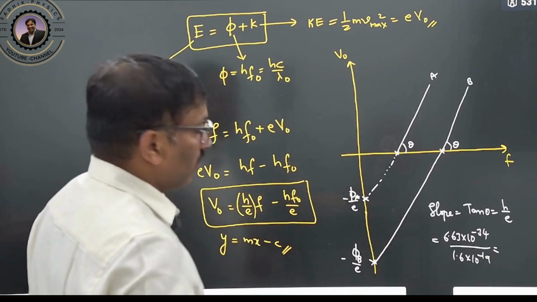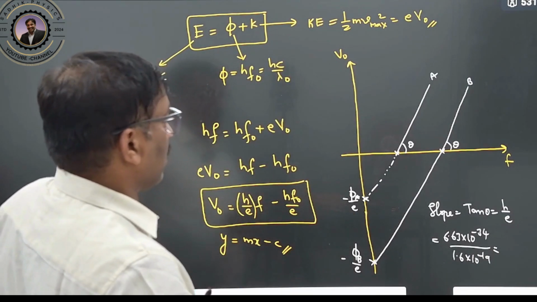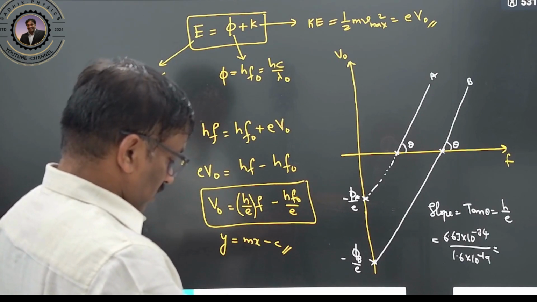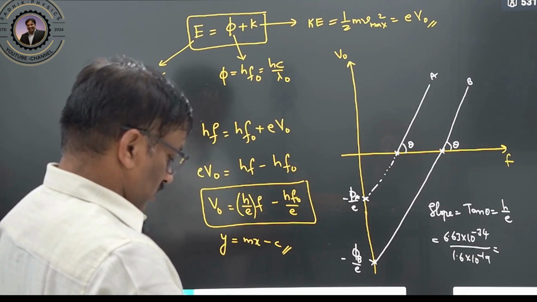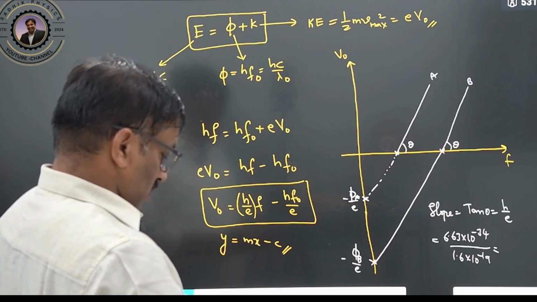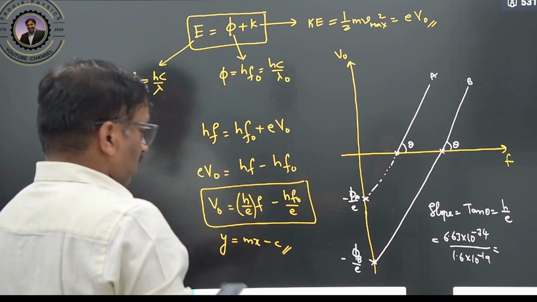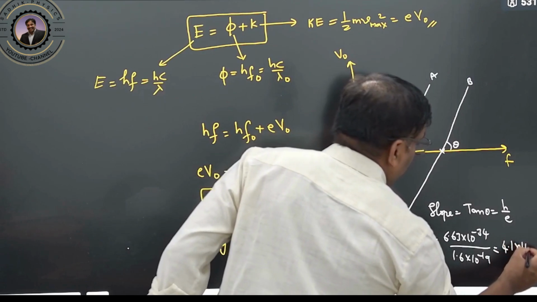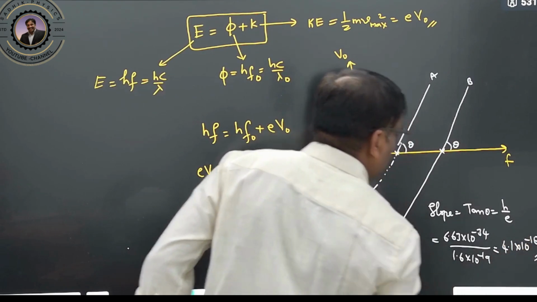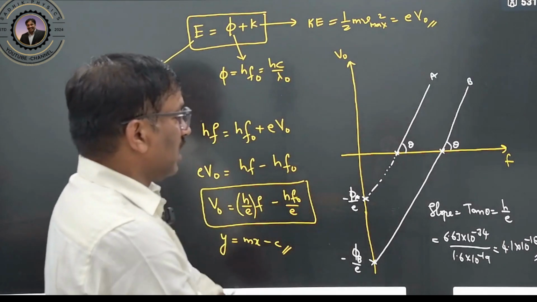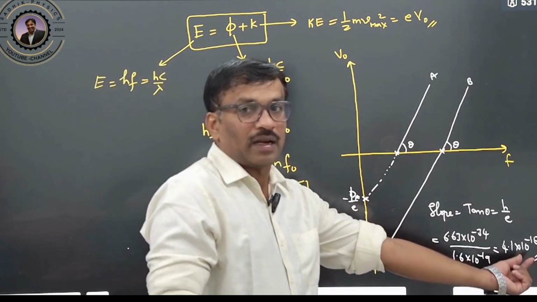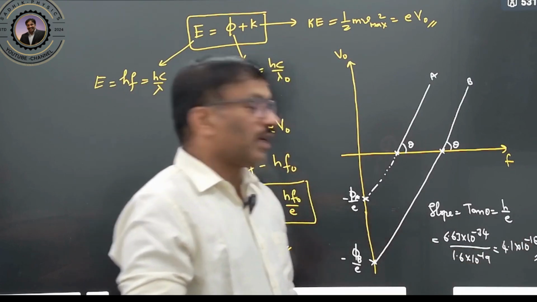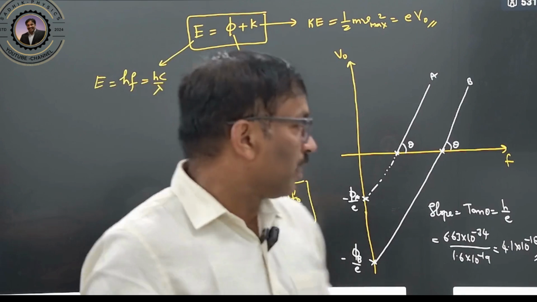Taking the powers, minus 34 minus minus 19 means minus 15, and 6.63 by 1.6 is nearly 4.1. So remember this value, because the h by e value is sometimes useful in calculations: 4.1 into 10 to the power of minus 15. This is the slope.